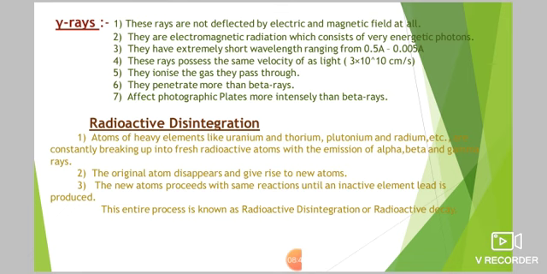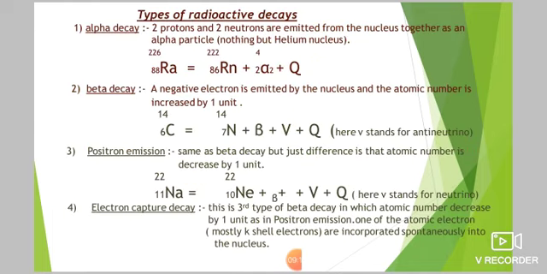This entire process of a heavier radioactive substance breaking into a fresh new one is known as radioactive disintegration or radioactive decay. This process stops when the inactive element lead is formed. Until the inactive element lead is formed, the reaction goes on.